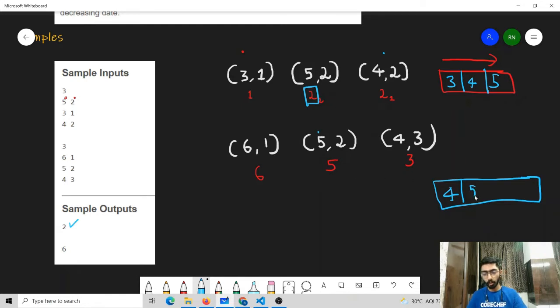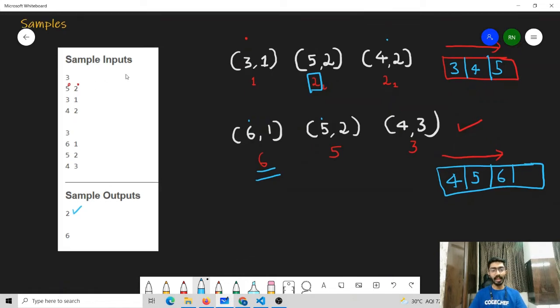And now 5 will be noted down. After which, on the 6th day, she must attend this particular exam, and the value that will be noted down is 6. Now the values that have been entered in the register are also in non-decreasing fashion. So this is a valid order, and the last day on which an exam was given is 6. So the answer for this example is 6. One thing that must be noted is that there is no other valid arrangement such that the exams can be given in fewer than 6 days.